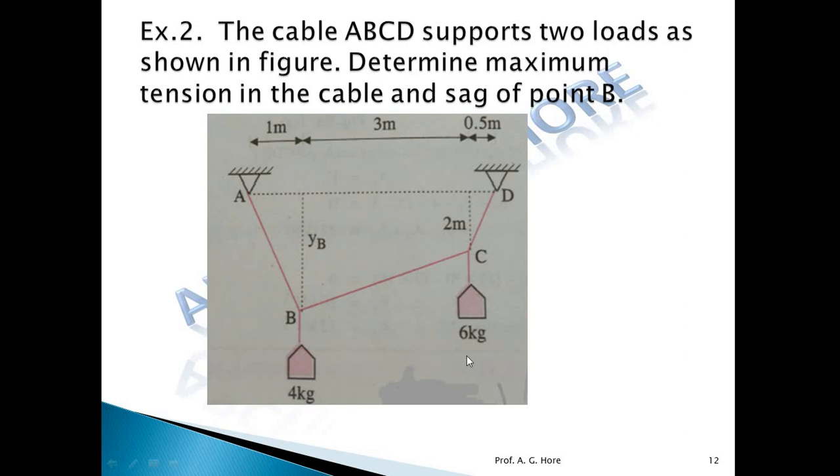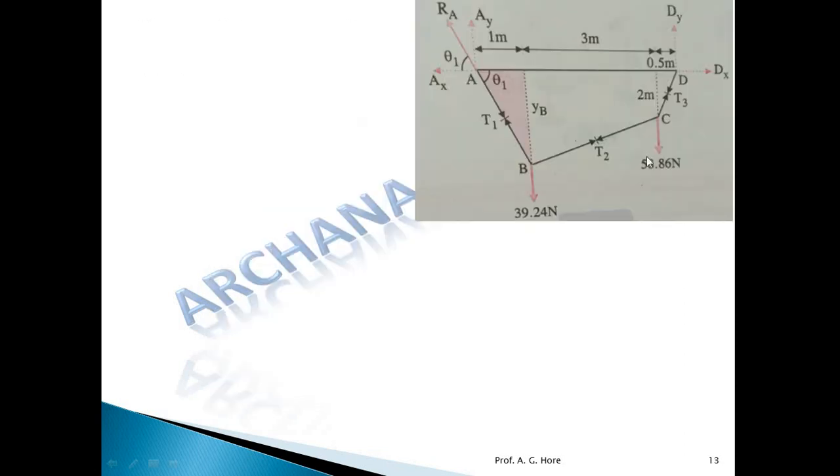So W is equal to M into G, and A and D are the hinge supports. Accordingly, as I told you earlier, draw the FBD of that entire cable. Okay, so this is the FBD. AX must be towards the left side, AY upward, DX to the right side, DY upward. Tension in the parts: AB is T1, BC is T2 and CD is T3.